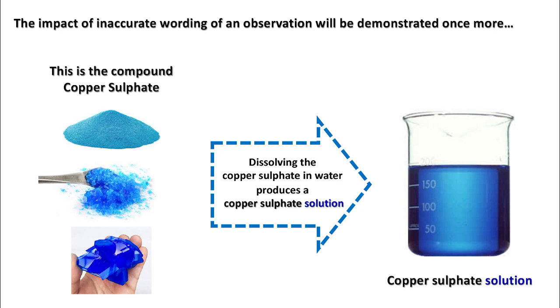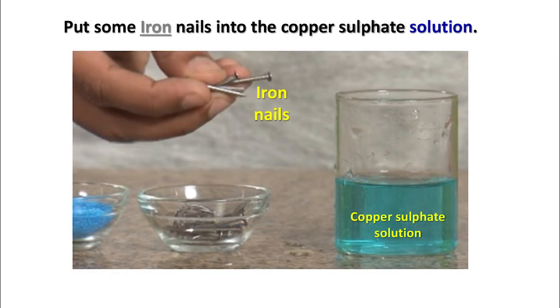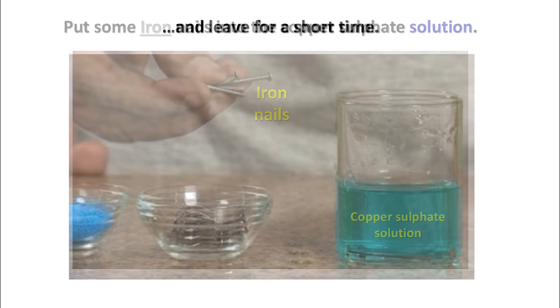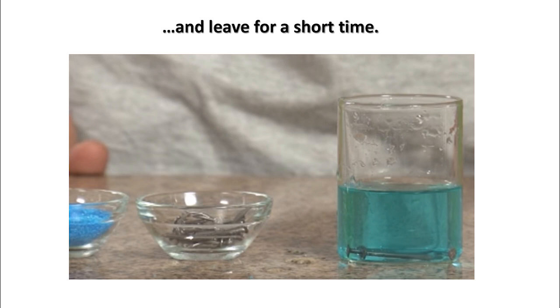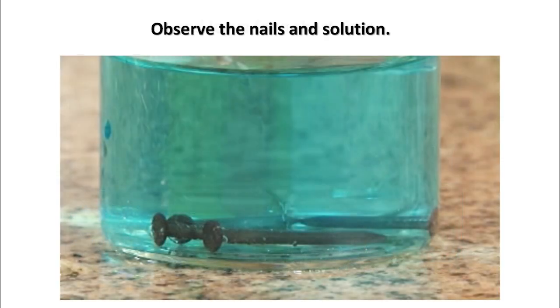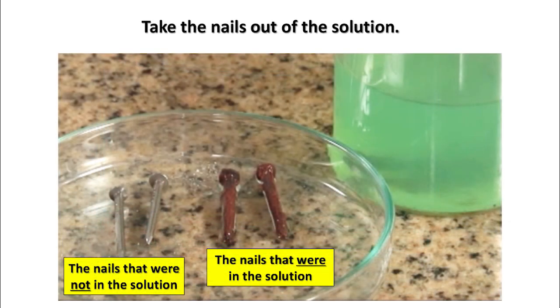This is the compound copper sulfate. Dissolving the copper sulfate in water produces a copper sulfate solution. This is copper sulfate solution. Put some iron nails into the copper sulfate solution and leave for a short time. Observe the nails and solution. Take the nails out of the solution.